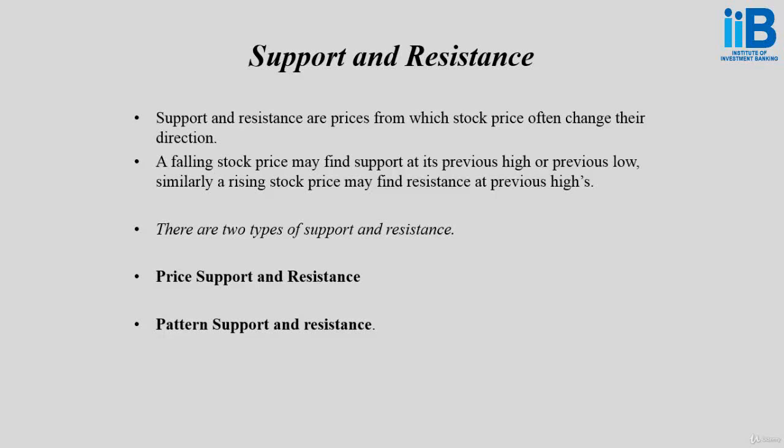Let's go ahead and learn about support and resistance. Support and resistance are prices from which a stock price often changes direction. A falling stock price may find support at its previous highs or its previous lows. Similarly, a rising stock price may find resistance at its previous highs. There are two types: price support and resistance, and pattern support and resistance.